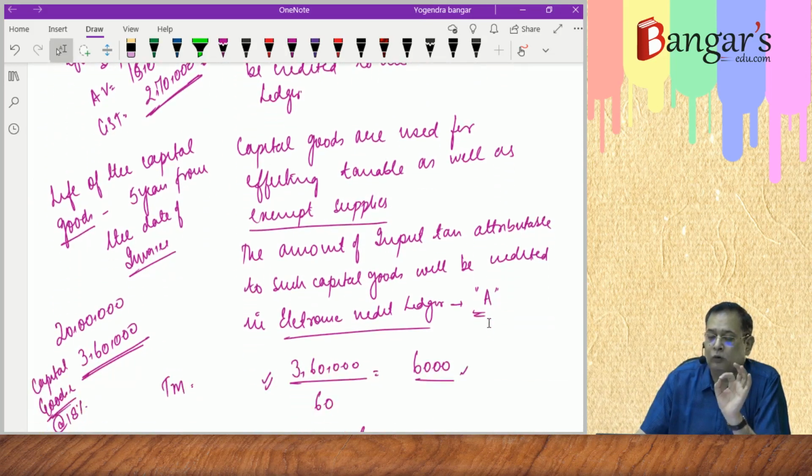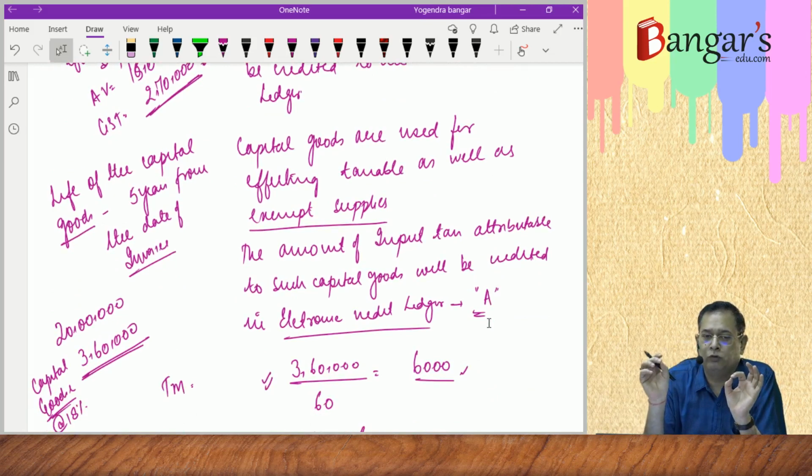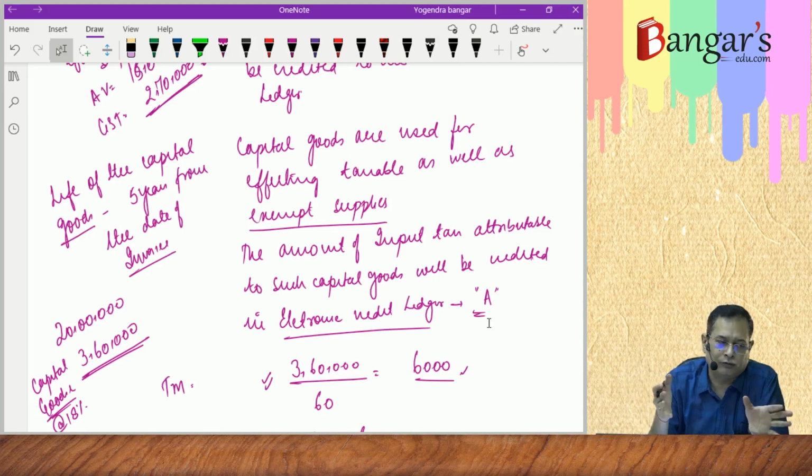Then capital goods which are purchased during the tax period and they are used for effecting the taxable supplies as well as exempt supplies. Whatever the amount of input tax attributable to those capital goods, the same will be credited where? In the electronic credit ledger. But since they are used for effecting exempt supplies, we have to reverse also. So in this circumstance, how much amount will you reverse?